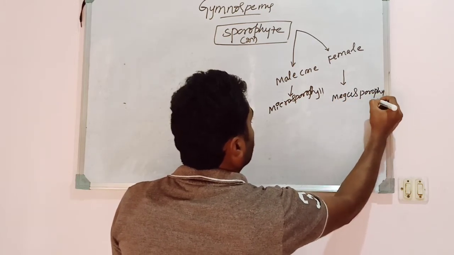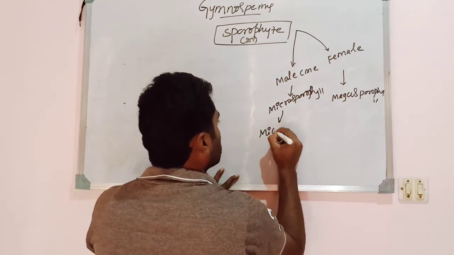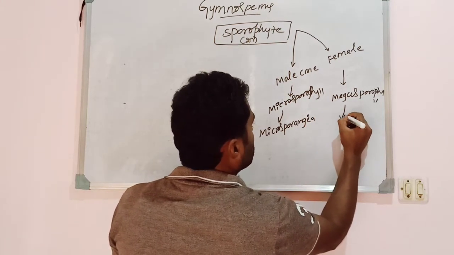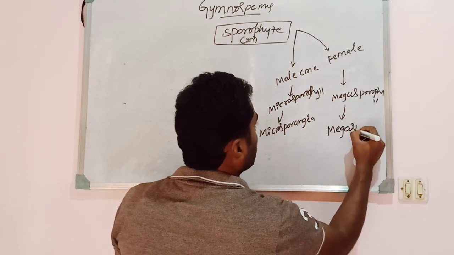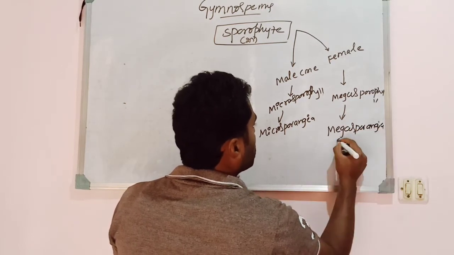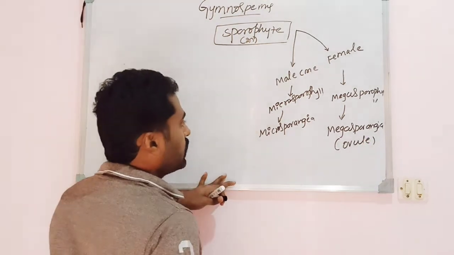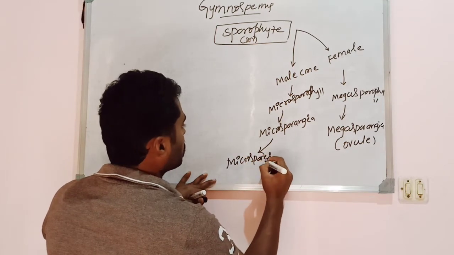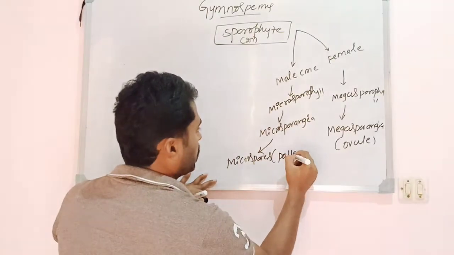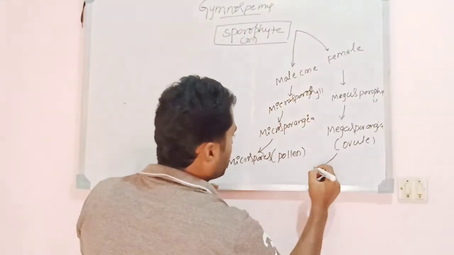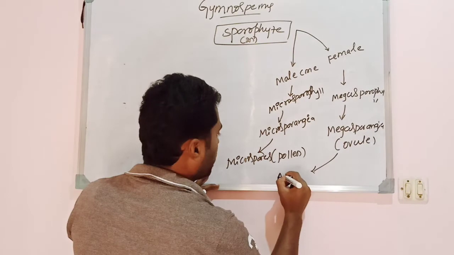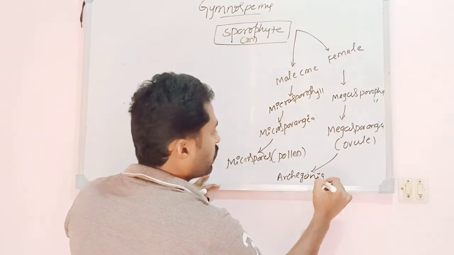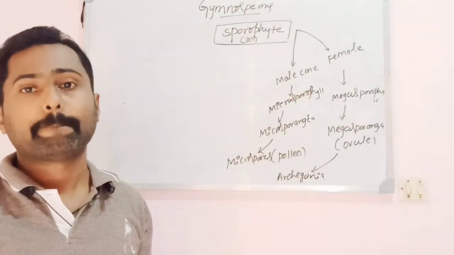Microsporophylls bear microsporangia, whereas megasporophylls bear megasporangia. Megasporangia is nothing but the ovule. Microsporangia produce microspores, which are nothing but the pollen grains. Here also they are called pollen grains. And the megasporangium, which is nothing but the ovule, encloses the archegonia.